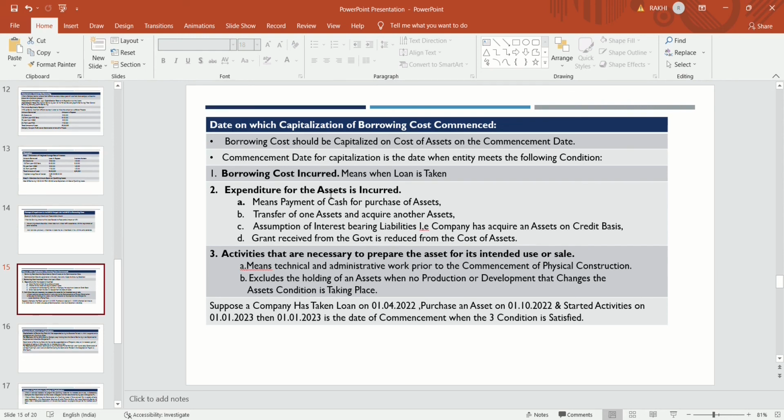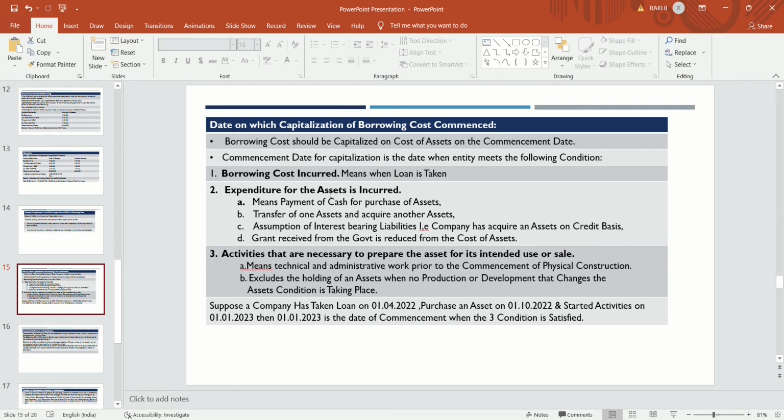It means the company has to check the borrowing cost incurred date, the date when the company has taken a loan, the date when the company has incurred any expenditure for the assets, and the date when the company has started any activity to prepare that asset for its intended use or sale. Activities means technical or administrative work. Any technical work the company has done, or any administrative work the company has started.